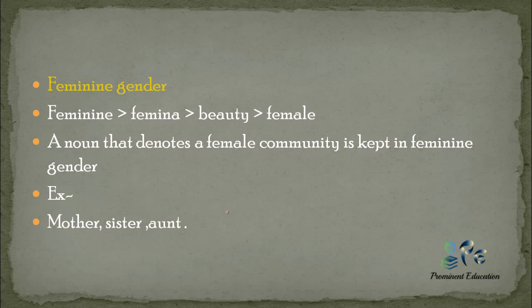Now what is feminine gender? Feminine comes from femina, which means beauty, and whenever it comes to beauty it represents a female. So a noun that denotes a female community is kept in feminine gender. Examples you can see: mother, sister, aunt. All three words represent a female community, so they come under the category of feminine gender.